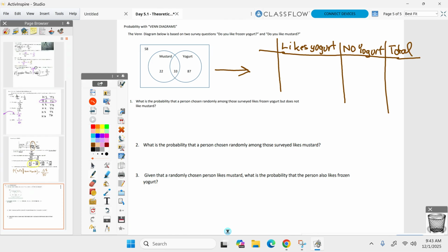And then what do I got to put on the other side now? What's the other topping here? I got the yogurt, doesn't like yogurt. What else do we have? Mustard, here we go. Mustard, likes mustard. And then we got to have no mustard.